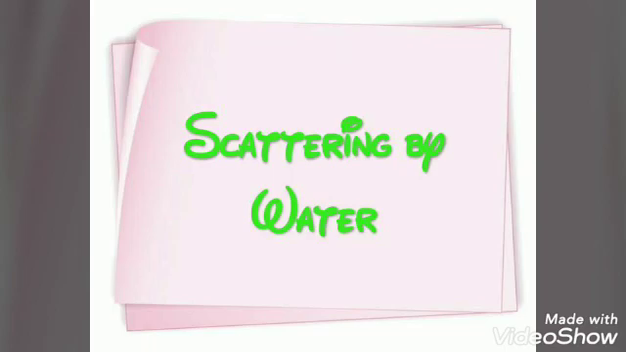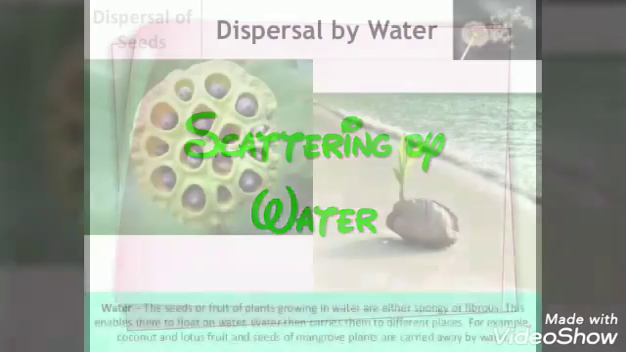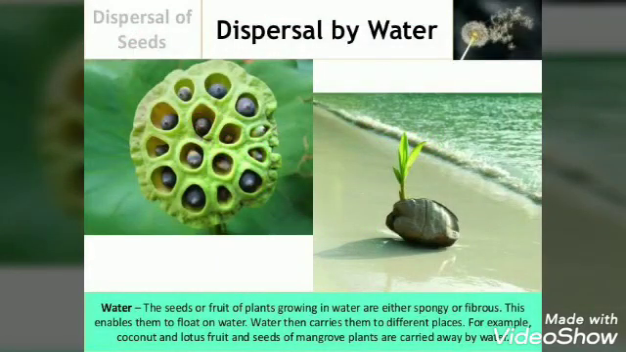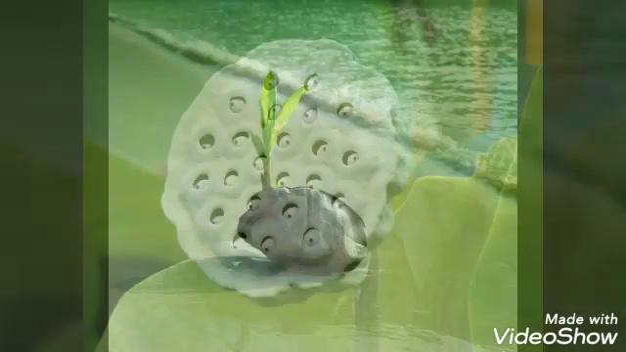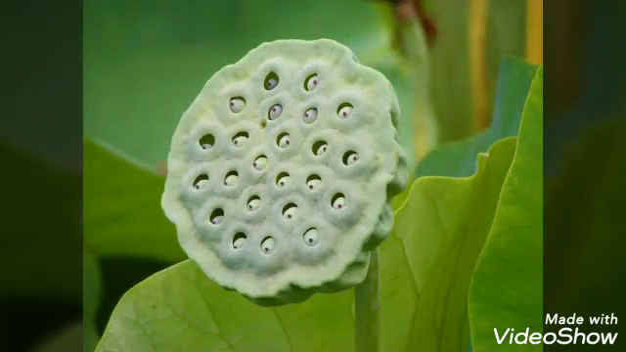Scattering by water. Some plants like lotus and coconut grow in or near the water. The fruit and seeds of these plants are easily dispersed by flowing water. The coconut has a thick covering of fiber and the lotus plant has a spongy part that helps them to float. So, seeds reach far away from the parent plant.